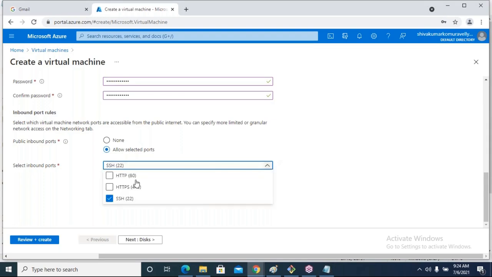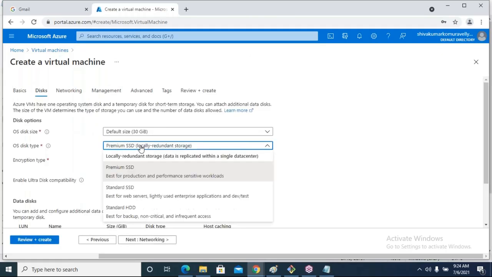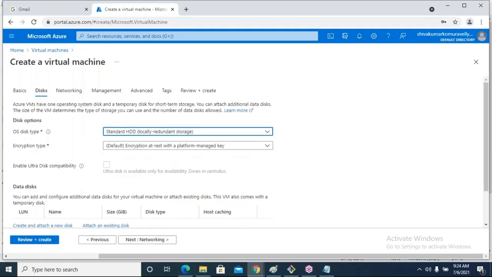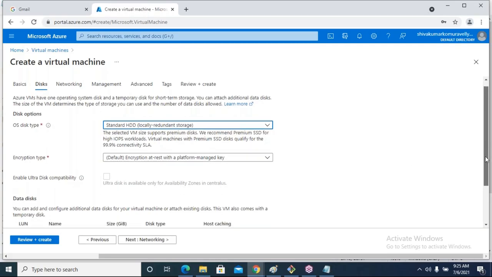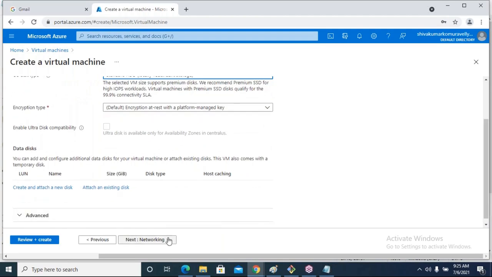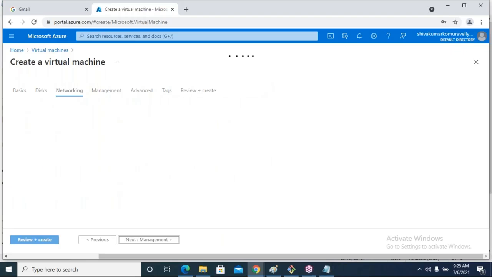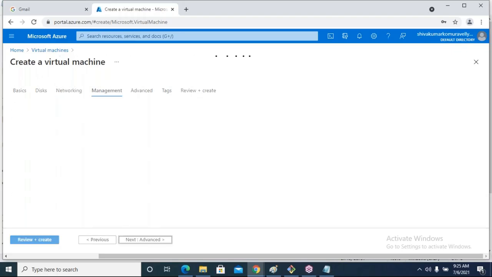I will also add 80. Go into the disk section. Select HDD. HDD is actually the oldest type of hard disk. Just come down. Networking. We do not know anything about networking, so go with defaults.